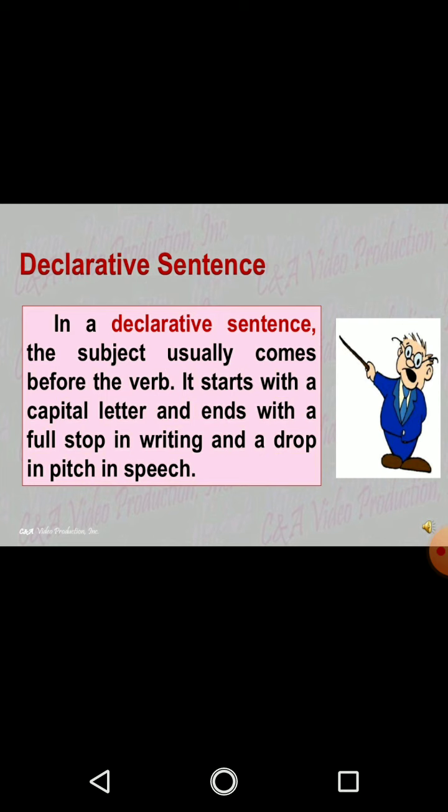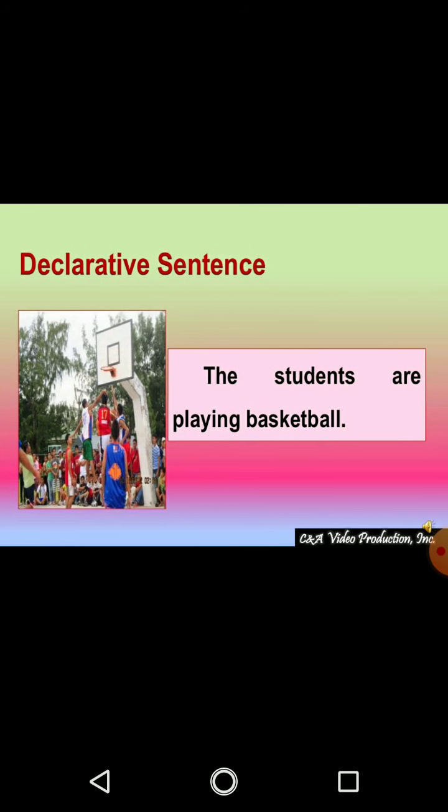In a declarative sentence, the subject usually comes before the verb. It starts with a capital letter and ends with a full stop in writing, and a drop in pitch and speed in speaking. Now students, we have to keep in mind that in a declarative sentence, the subject usually comes before the verb, and it always starts with a capital letter and ends with a full stop. Let's take one example. The students are playing basketball. Can you see the subject is coming before the verb?